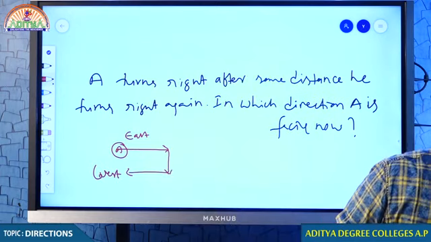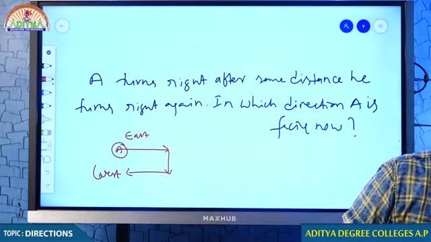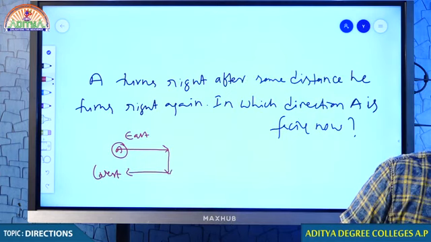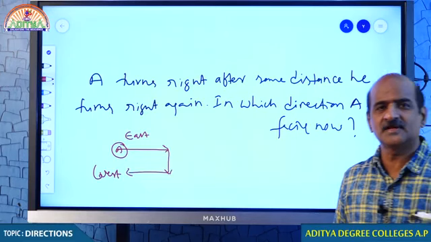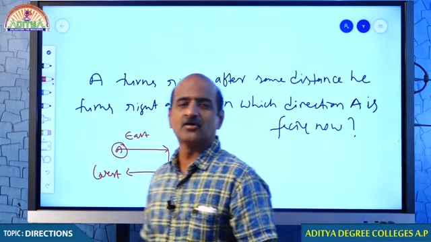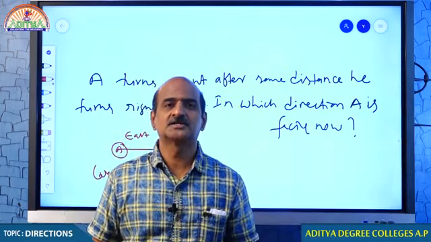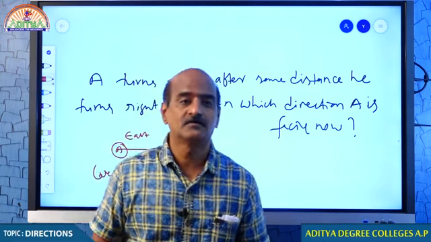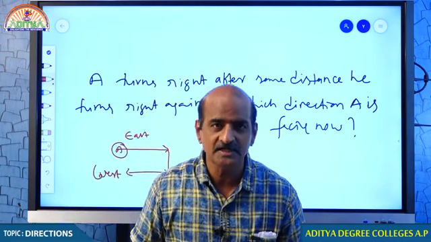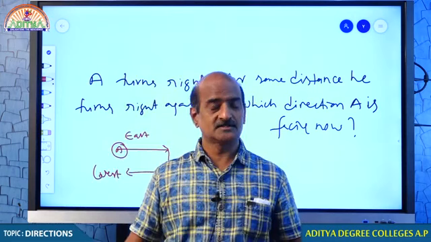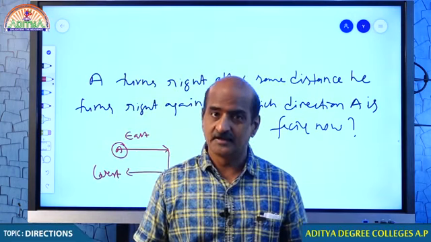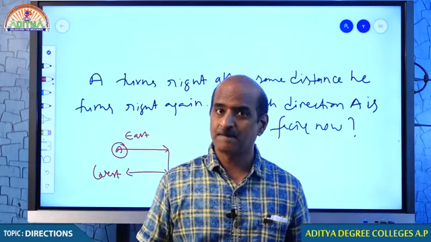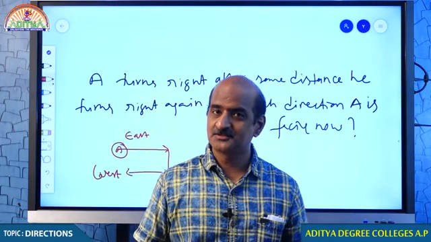Many of you said can't say. Now I think you are confident enough to handle this topic. Data inadequate, can't say. The reason is that we don't know in which direction A started off. If I don't know that, I may not be able to confirm where he is facing now. You understand, my dear students?